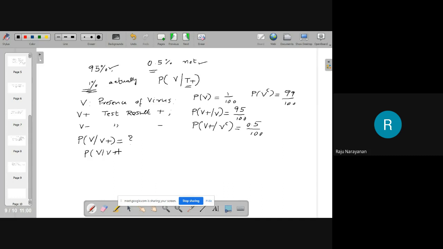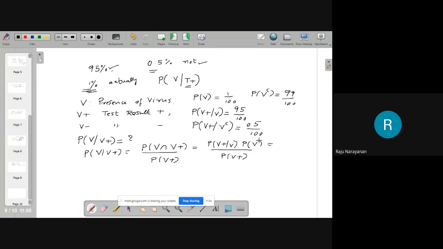That is probability of V intersection V+ divided by probability of V+.